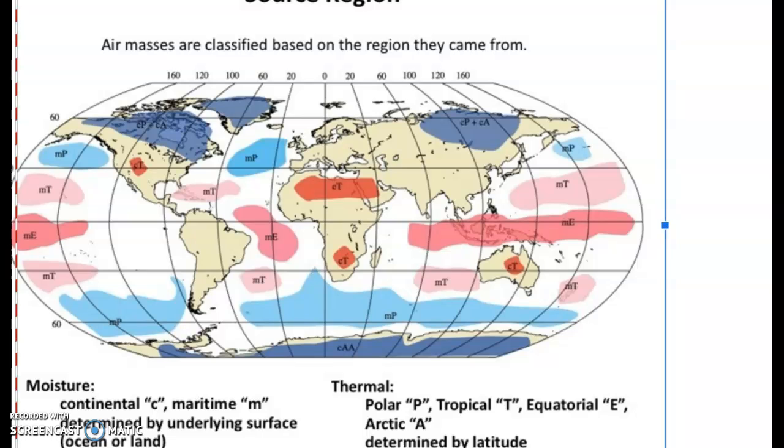It's maritime if it's the ocean. So this one here is going to be maritime equatorial, where the temperatures are really high in equatorial regions. It's maritime equatorial because it's the ocean and that really nice weather.